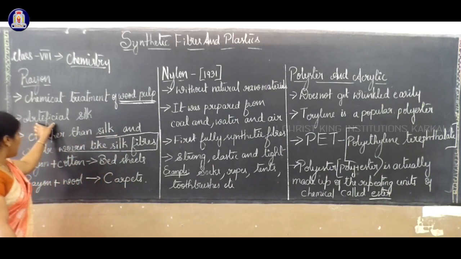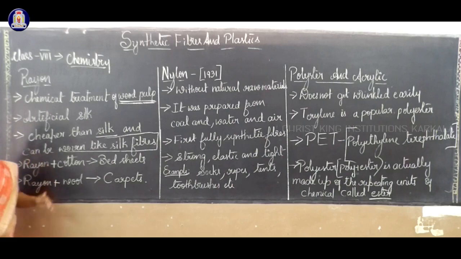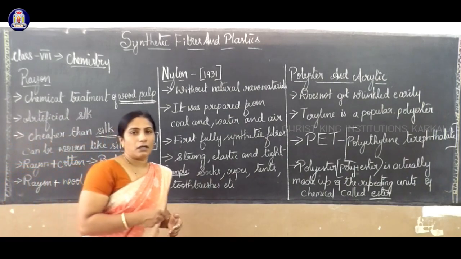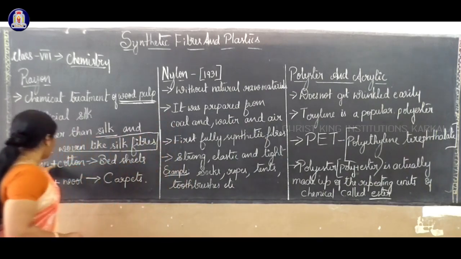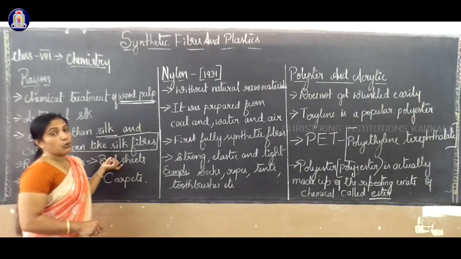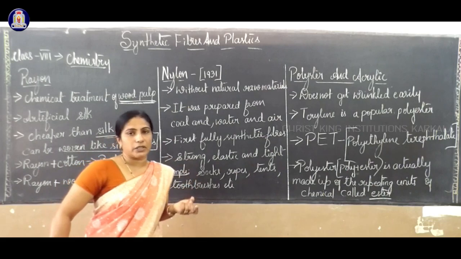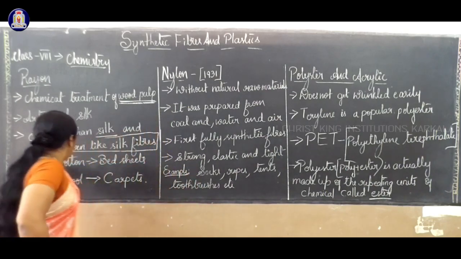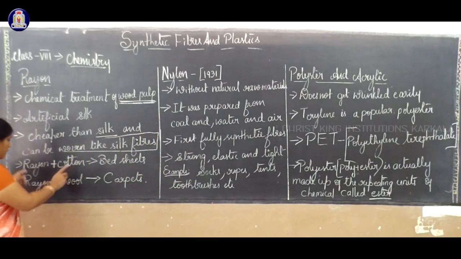But it is called an artificial silk. So it will be mixed with some of the cloth or the fibers. For example, rayon, if it is mixed with the cotton fiber, it will be used in bed sheets. Whatever bed sheets you get, that is nothing but rayon mixed with the cotton fiber.